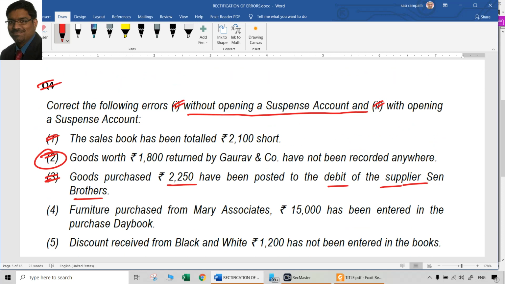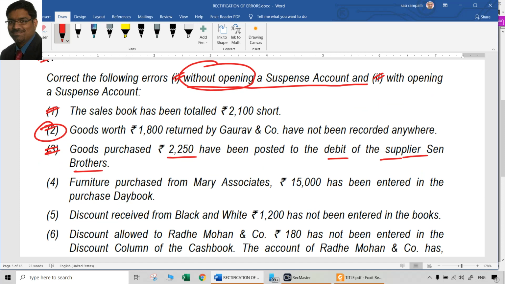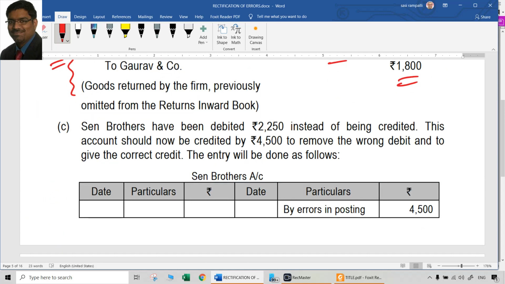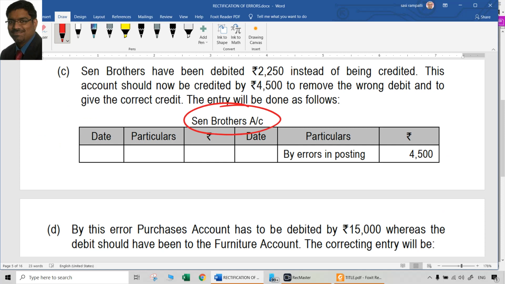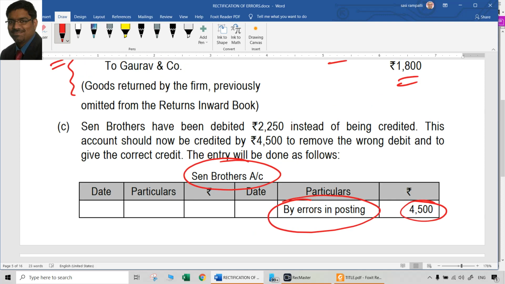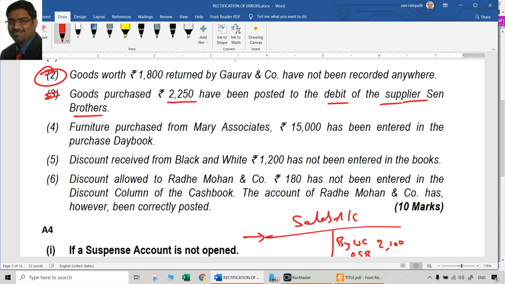So now all that we need to do is what? Without opening suspense account, meaning before preparation of trial balance, go to Sen's account and credit what? Credit double the amount of 2250, because 2250 is unnecessarily debited. You have to cancel that, which means you have to credit that 2250. What was supposed to be credited, 2250, was not credited, and that also has to be credited now. So the total amount to be credited is 4500. So prepare Sen Brothers account and say by error in posting, credit side 4500. That's all. That is the rectification for the third point before preparation of trial balance.